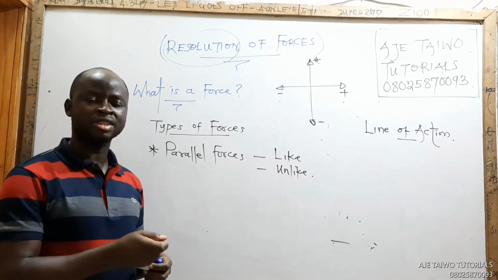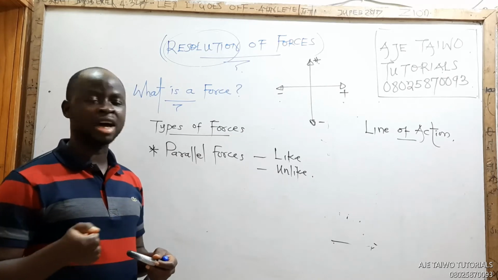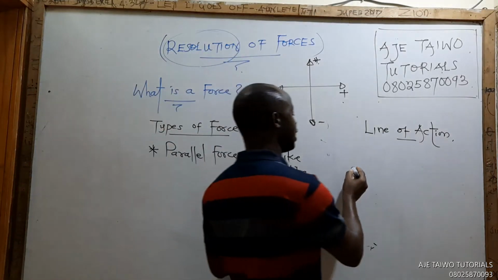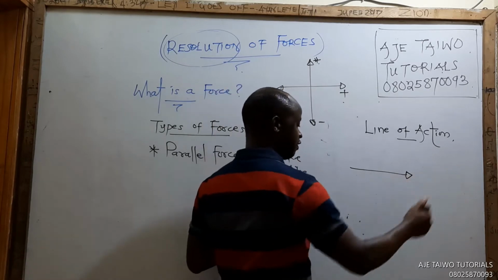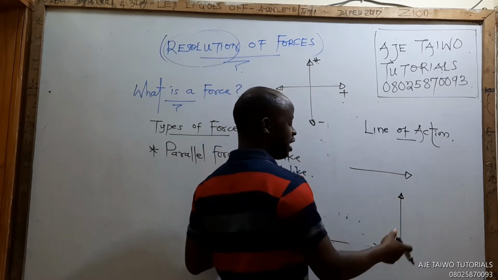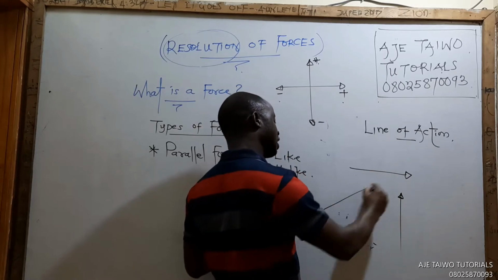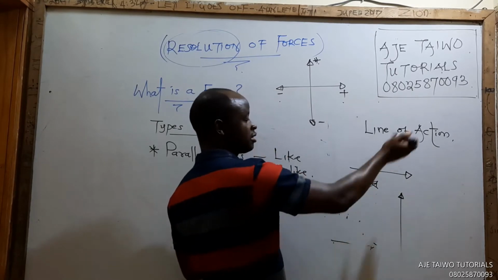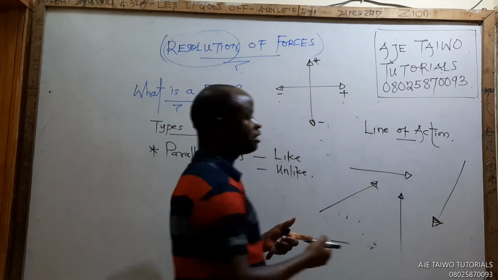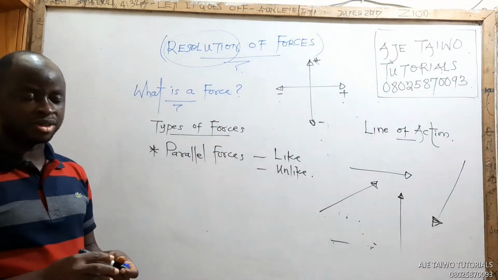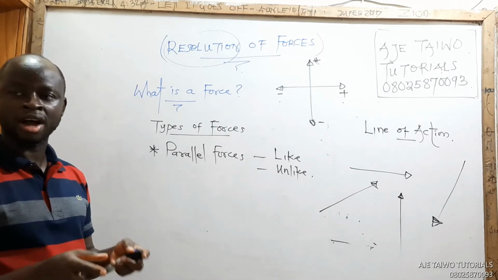The direction through which a force acts is called the line of action. If a force acts like this, it means the line of action is like this. The direction through which a force acts is called line of action.